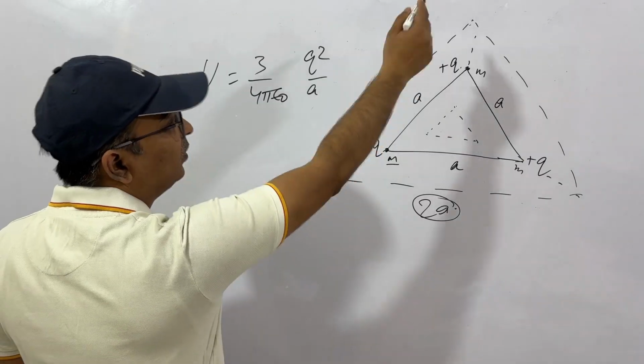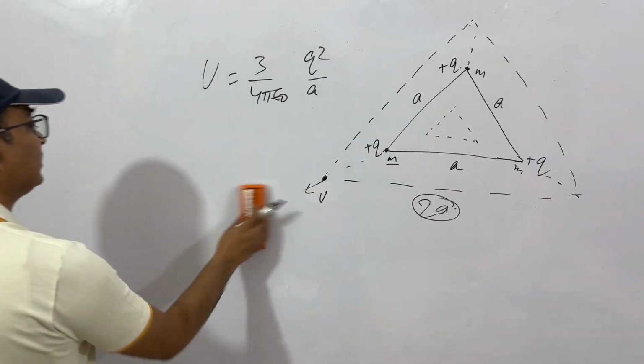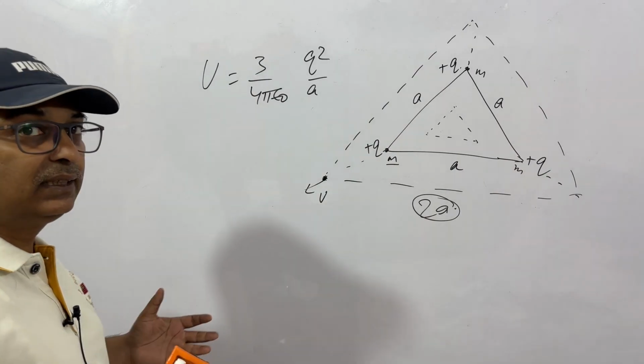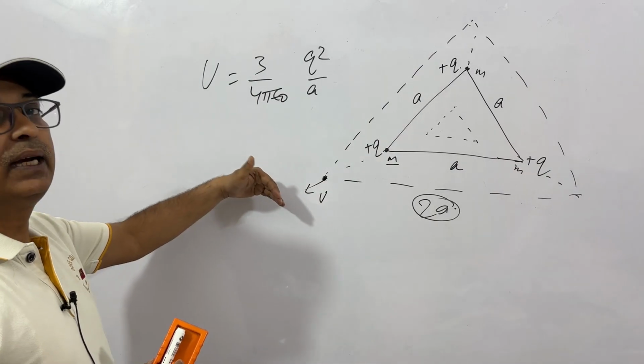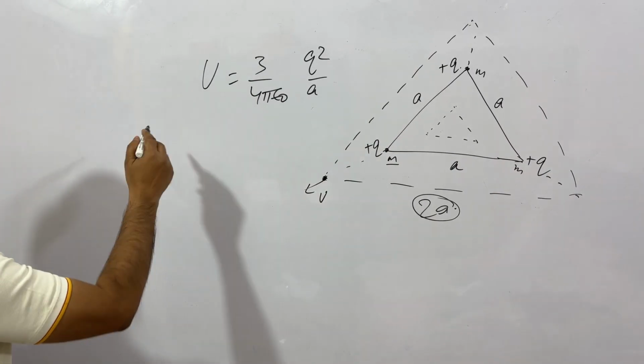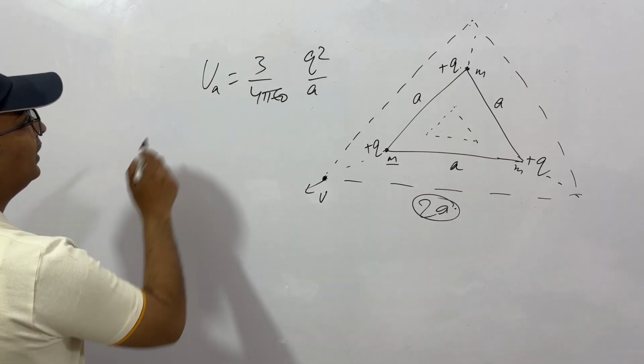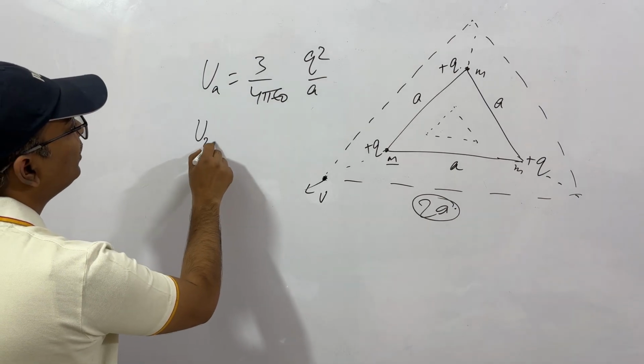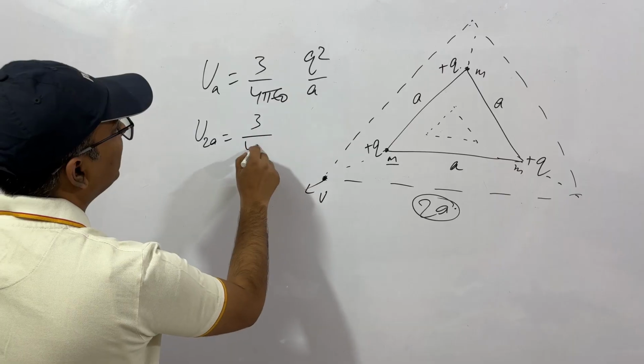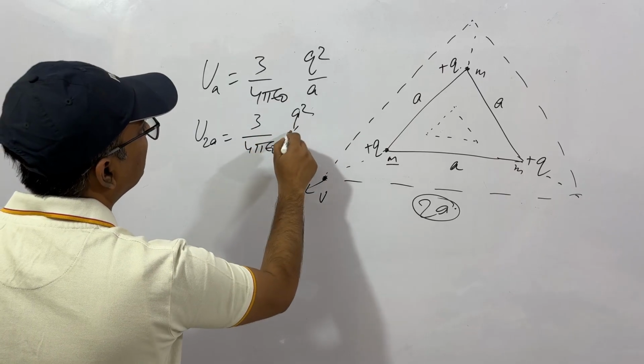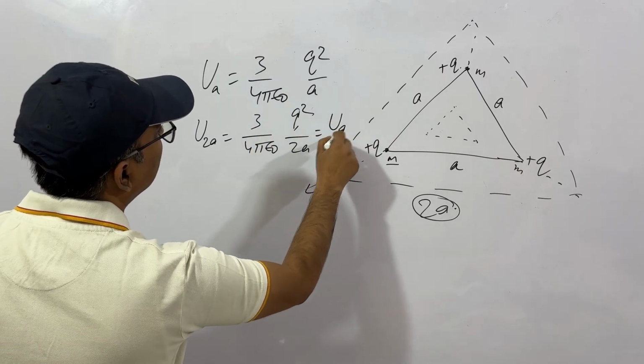Let's say v, all of them will have v. So we'll use the change in energy, which will be converted to kinetic energy. Very simple. So what will be the change in energy? First of all, let's understand. UA is this, therefore U2A will be 3 by 4 pi epsilon 0 q square by 2a, that is UA by 2.